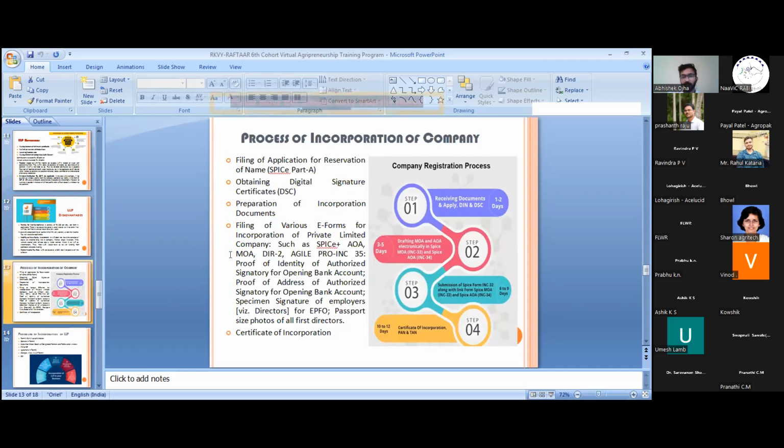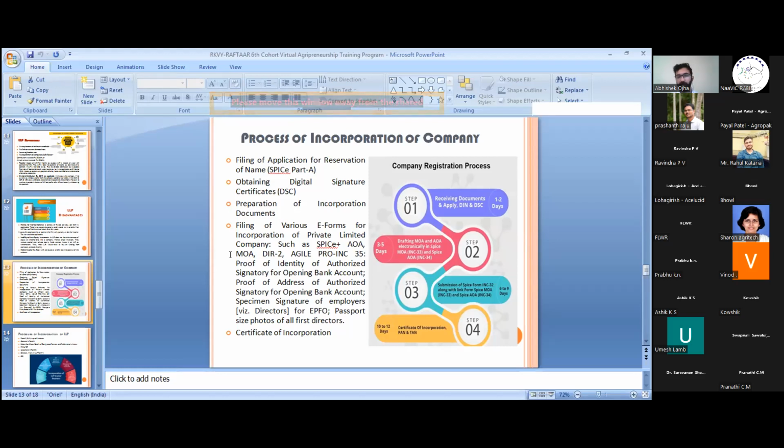Now we are going into the big picture, that is the process of incorporation of a company. The process of incorporation of a company is a very easy task, and the government has taken a very good initiative. They have provided us with a very good website, MCA 21, and it's running very well nowadays.